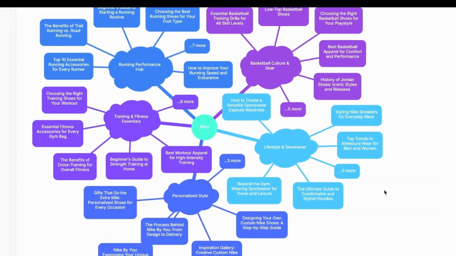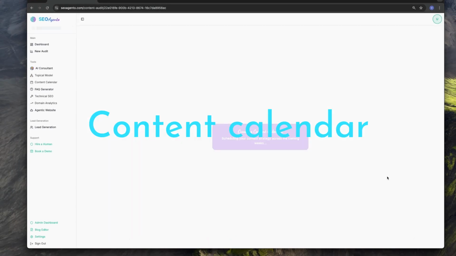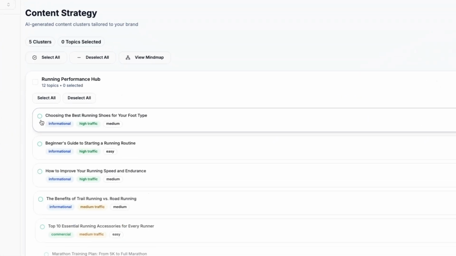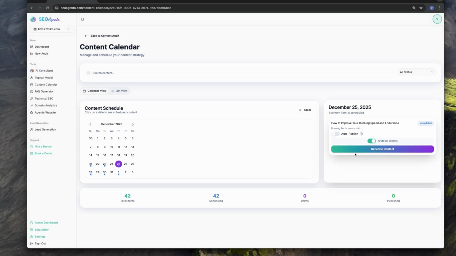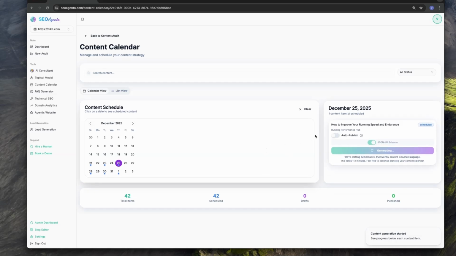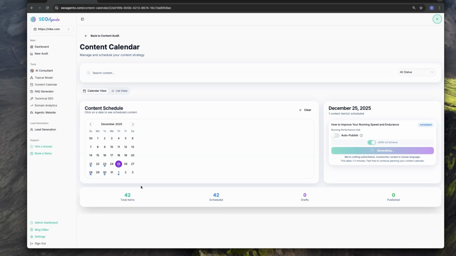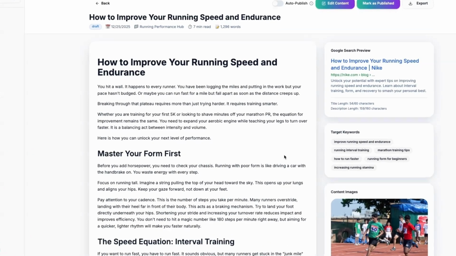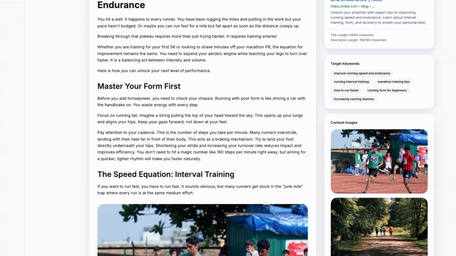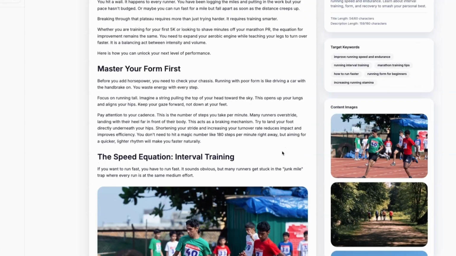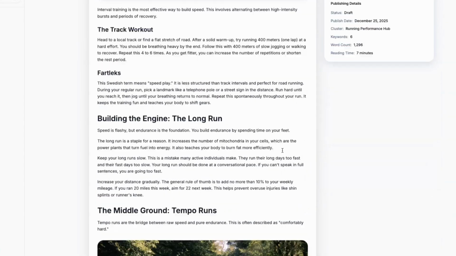Now let's move to the content calendar. Here you can select all topics that are relevant for your brand and website and build a content calendar. And here you can also generate content by clicking this button. The agent builds schema markup for all generated content, which helps with AI visibility. Here you can see an example of generated content and the keywords, meta tags, and images. You can search for more stock images or generate your own by using the AI image generator. You can also upload your own images.